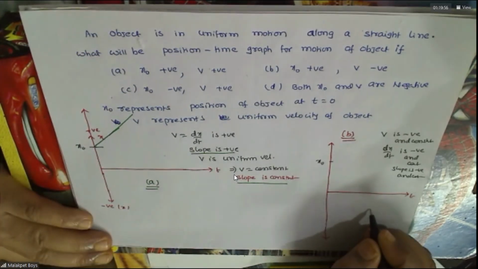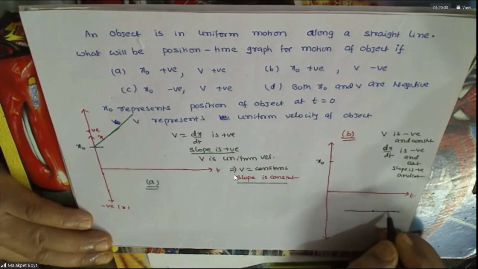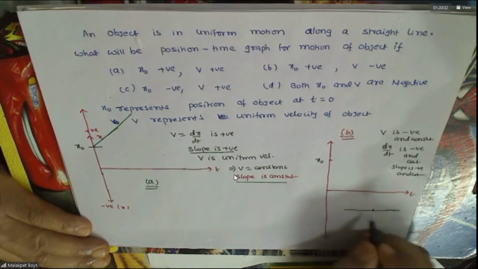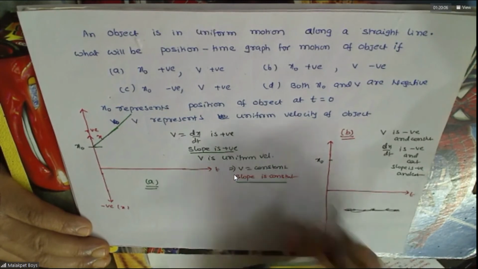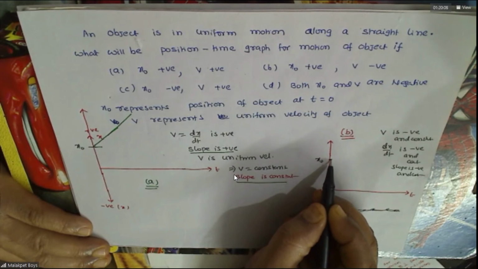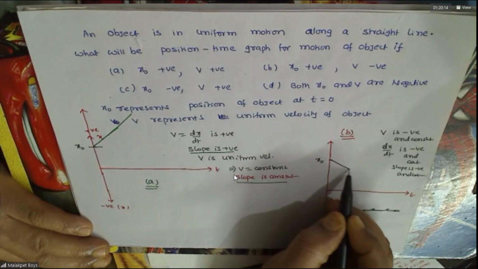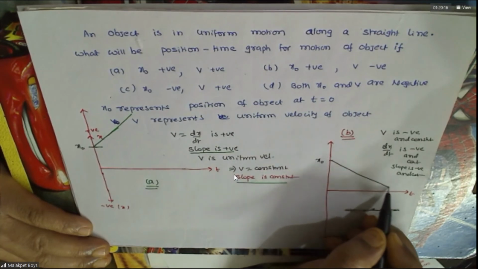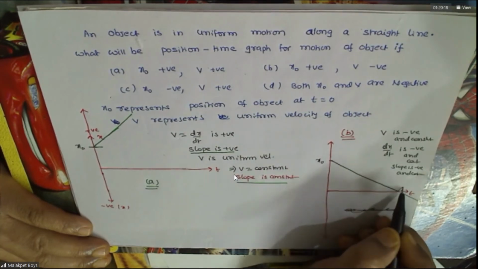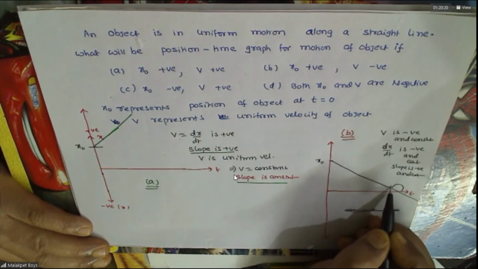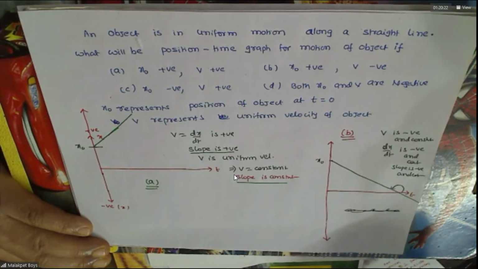That means the particle is, please see, it is like this. Velocity is this side. So what will happen? Position will decrease. It will come down. You can see slope is what? Obtuse, negative.